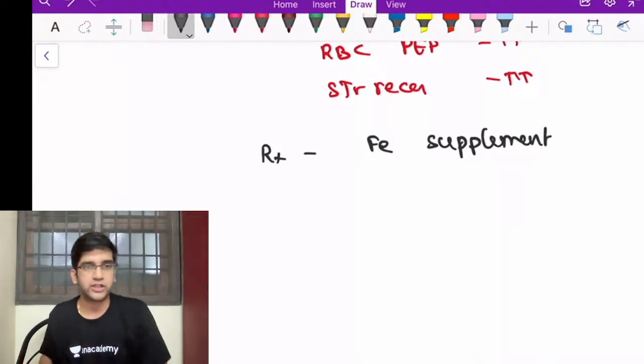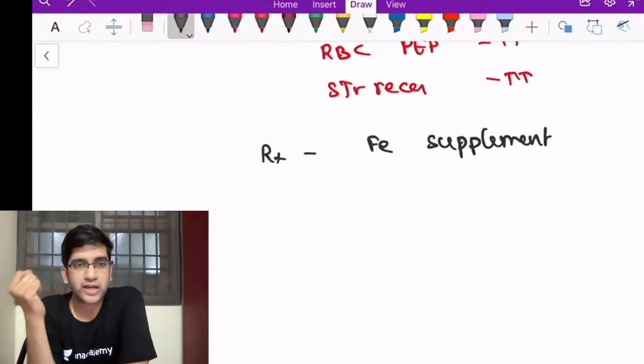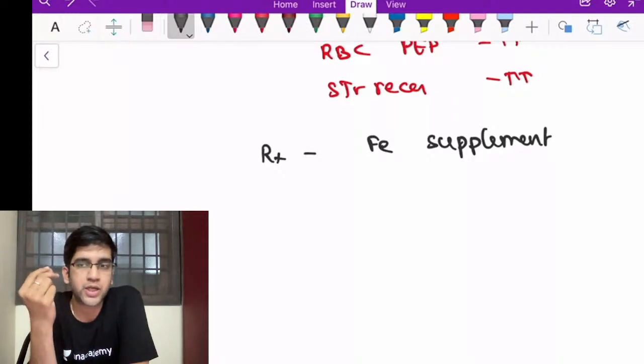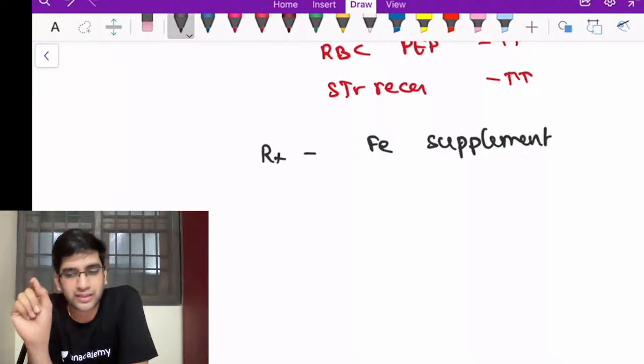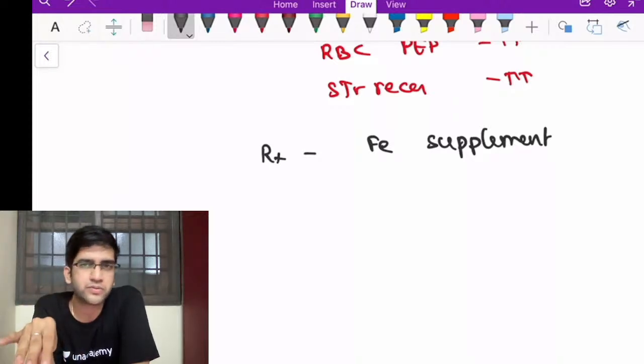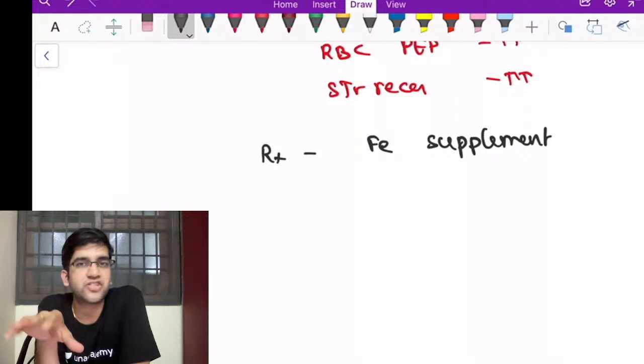The only two things I want to tell is treatment of IDA is simple, at the same time a bit complicated. You need counseling, because patients who are having an iron deficiency anemia, when you give an iron supplement, they'll take it. There are two main side effects, which is gastritis and black tarry stools. You should convince the patient that black tarry stools is normal and tell the patient gastritis is unavoidable. There are a few newer generation iron supplements that have a lower incidence of gastritis, but still they'll have gastritis, right? The easier way to reduce the incidence of gastritis is to take the iron tablet with food.